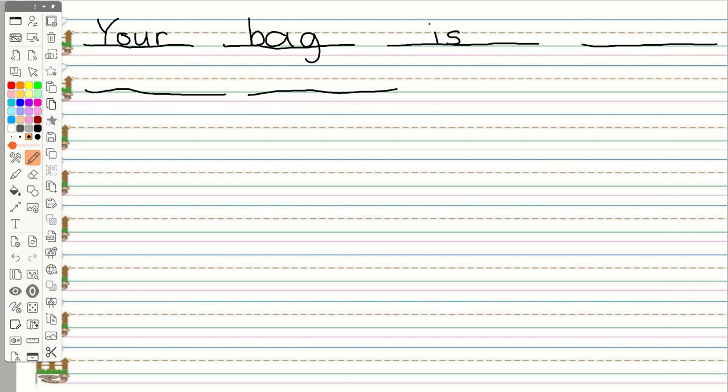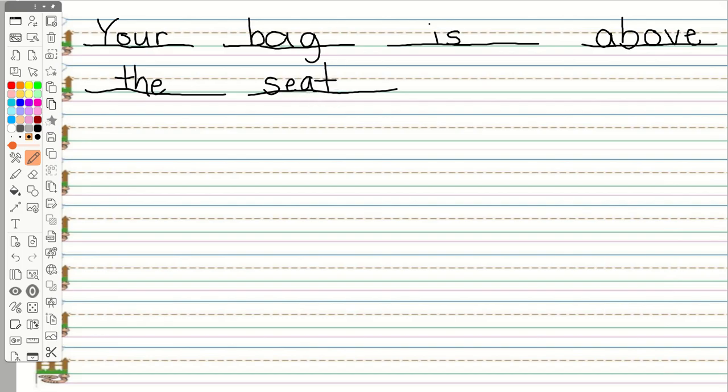Your bag is above. This was a heart word we just worked on. Spelled A, B, O, V. Above. And we have to end with that E. Your bag is above the. Your bag is above the seat. E is going to be that EA.